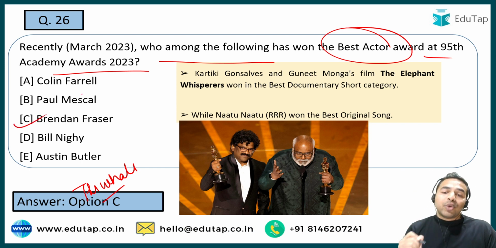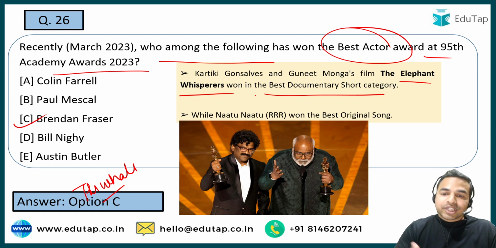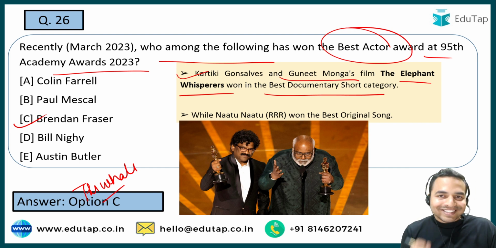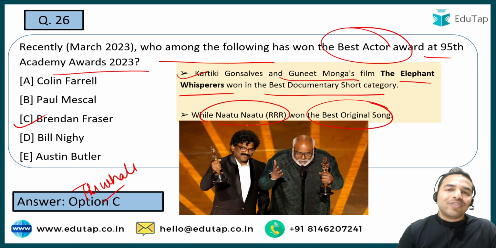Now comes to a very important point guys. The next important award is the Best Documentary Short category, which was won by The Elephant Whisperers. और उसके जो यहाँ पर आप देख सकते हो that it was a कार्तिकेय गोंसाल्विस and गुनीत मोंगा की फिल्म. और यहाँ पर आती है एक और important news, that is Best Original Song was basically won by Indian song, that is Naatu Naatu of the movie RRR.